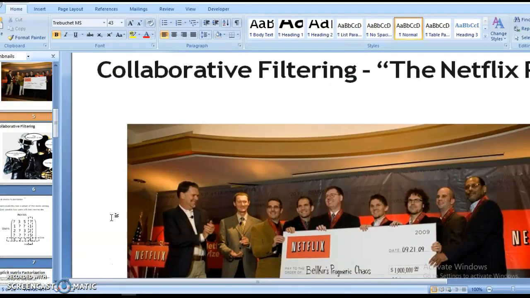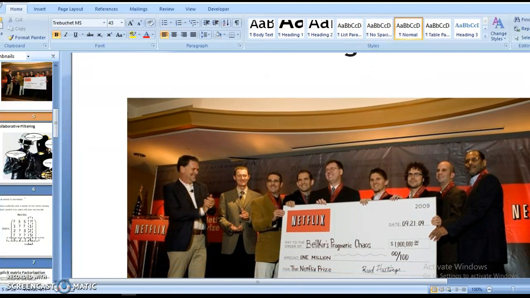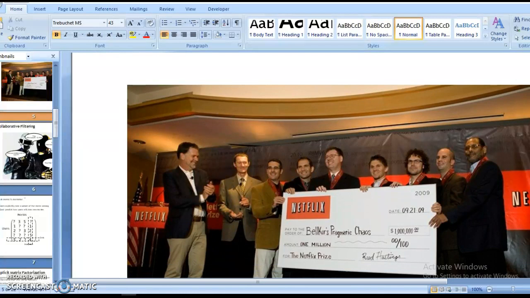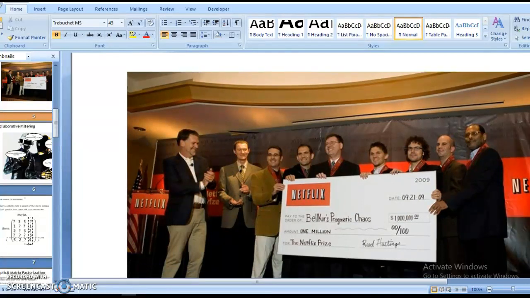Now, collaborative filtering. You can see here that Netflix created a recommendation system around 2009, and you can see the prize value, which shows how important the recommendation system model that Netflix made is. After 8 to 10 years, everyone now relies on recommendation systems. So it has a lot of future scope and a huge demand in today's market.